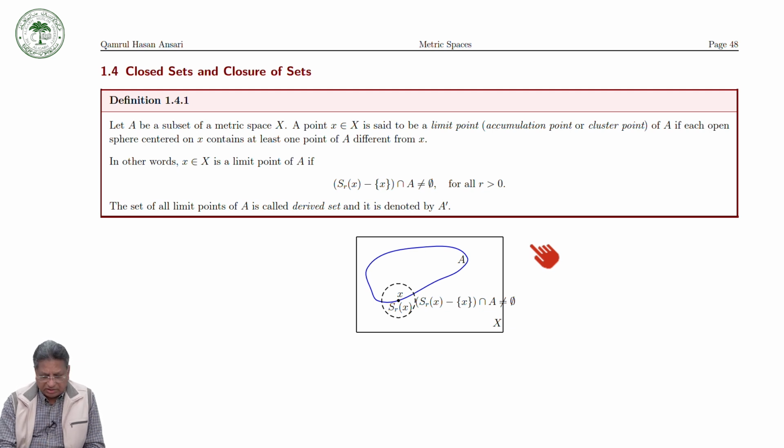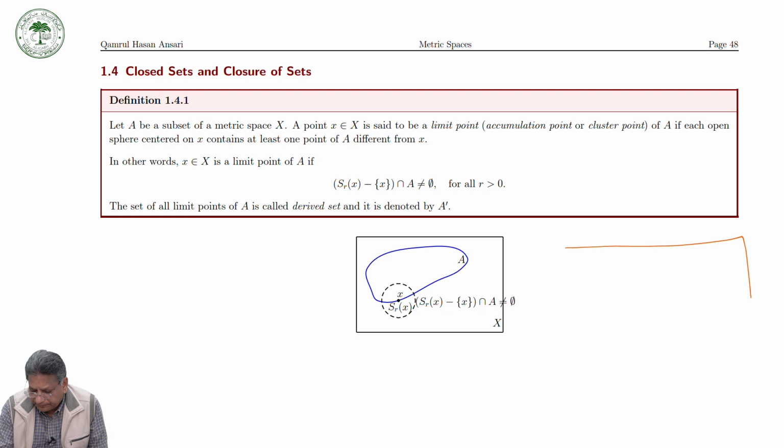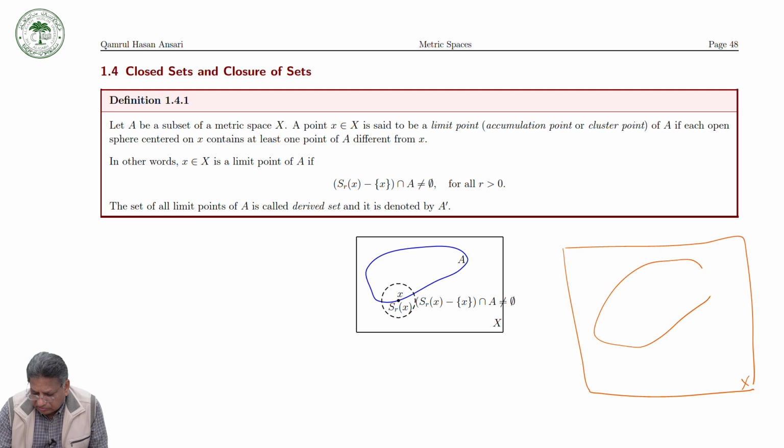So that is the main thing. For example, suppose you have this set, again I am drawing a rectangle. This is your set X. Here is your set A. Let's take a point x here. Whether this point x would be a limit point of A or not.